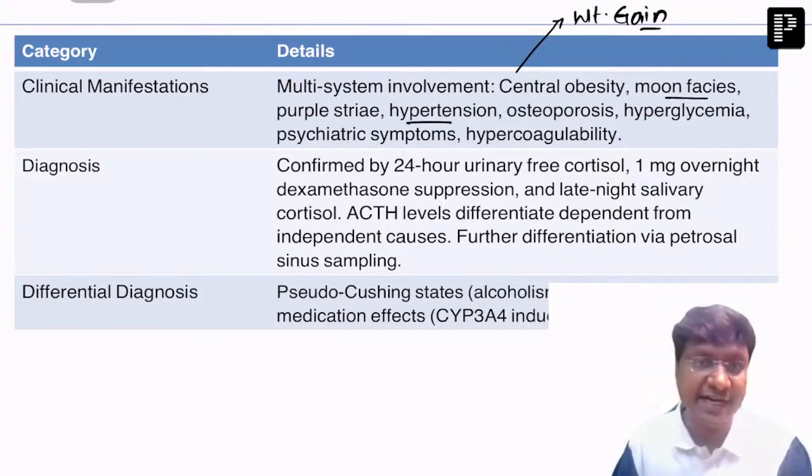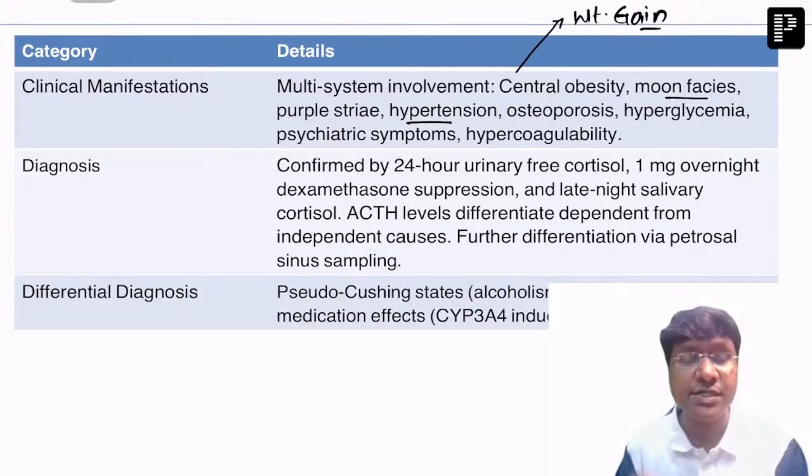Next important is the hypertension. Now, what is the reason for the development of the hypertension? Because glucocorticoids upregulate the alpha-1 receptors on the blood vessels, and they increase the sensitivity to catecholamines, and that will result in development of hypertension.